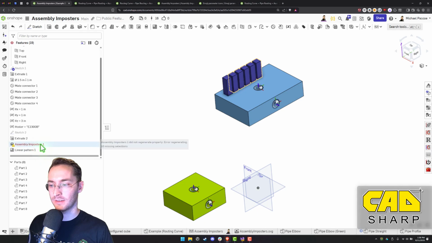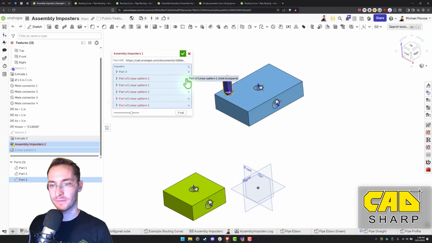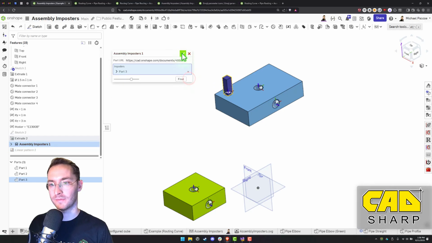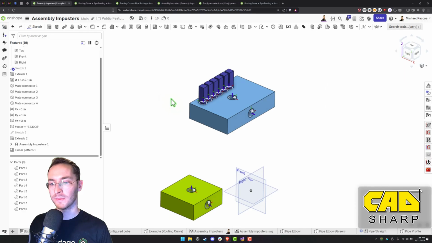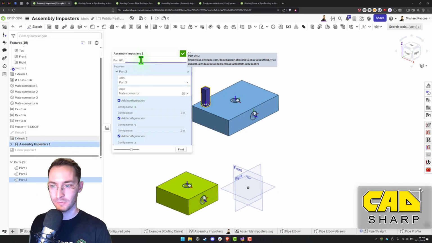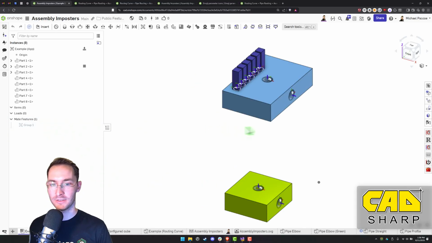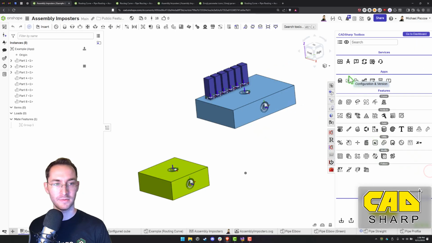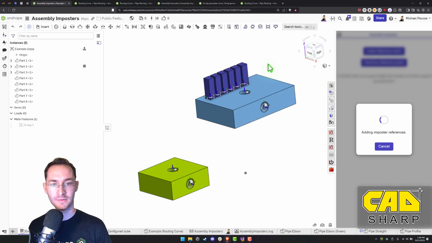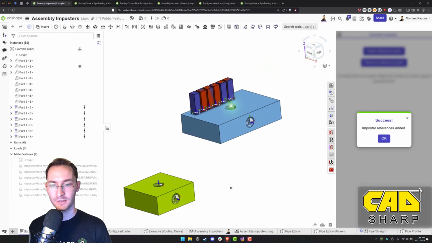And let's get rid of these old ones. Okay, now let's replace the URL with the new one. Okay, and we'll see if that works. There it is.